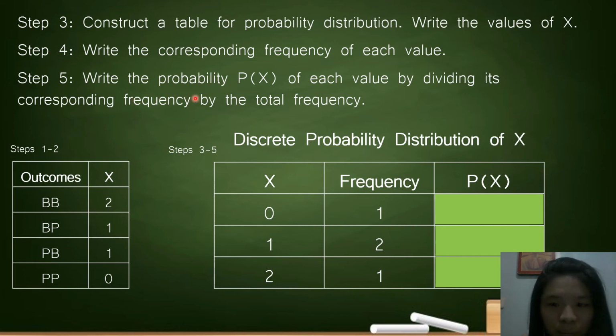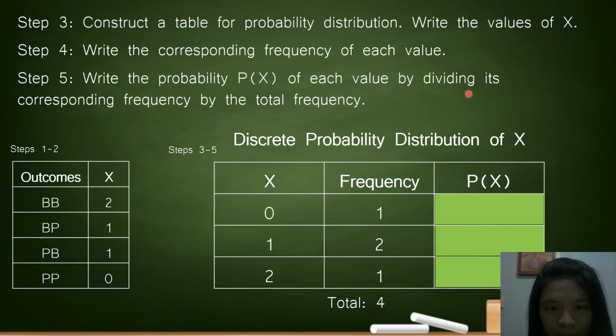Step 5, we write the probability P of x of each value by dividing its corresponding frequency by the total frequency. So first, before proceeding to step 5, we should get the total frequency first. So here is the frequency. What is the total frequency? It is 4. Total is 4. How about step 5?